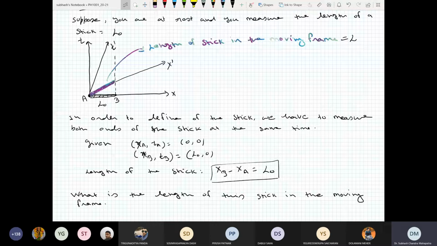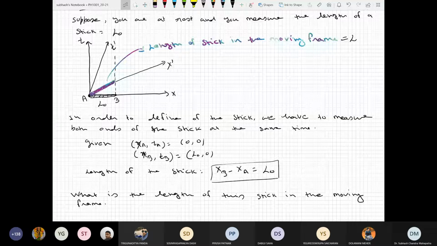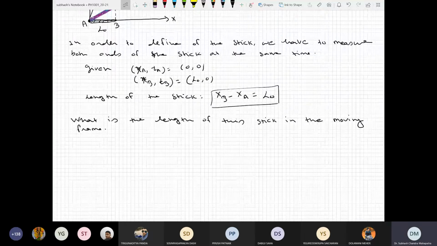In the moving frame, he will say I am at rest, but you are moving in the negative x-axis with velocity v. Is this clear now? Good, let's calculate. As I mentioned, the length of the stick has to be measured at the same time.